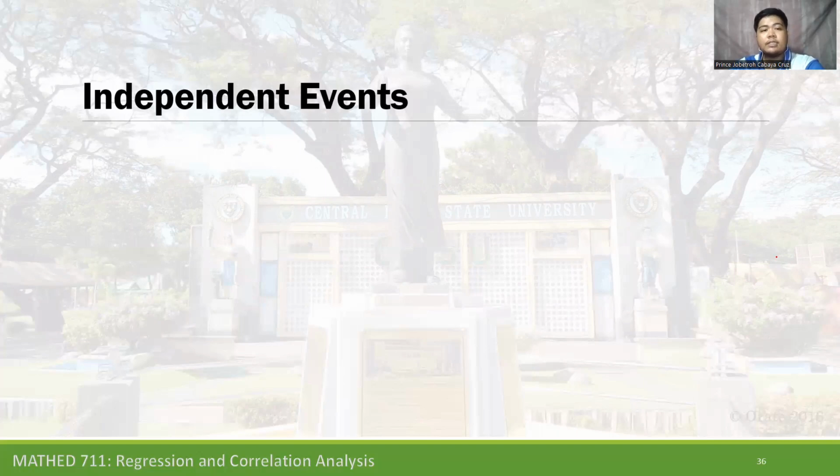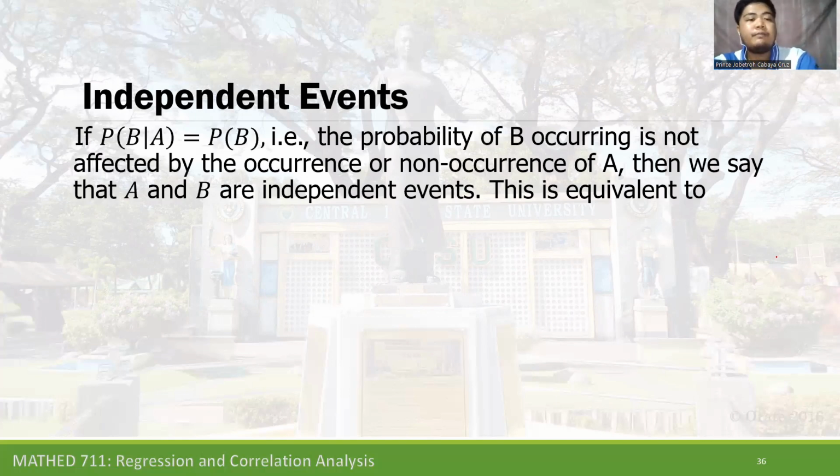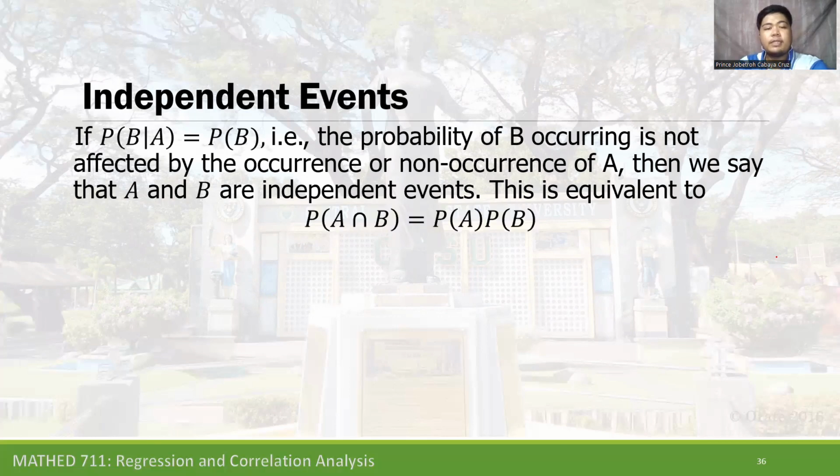Now, next is to understand independent events. If the probability of B given that A has occurred is equal to the probability of B, that is, the probability of B occurring is not affected by the occurrence or non-occurrence of A, then we say A and B are independent events. This is equivalent to the probability of A intersection B being equal to the probability of A multiplied by the probability of B. Let's understand that the probability of A will not affect the probability of B.